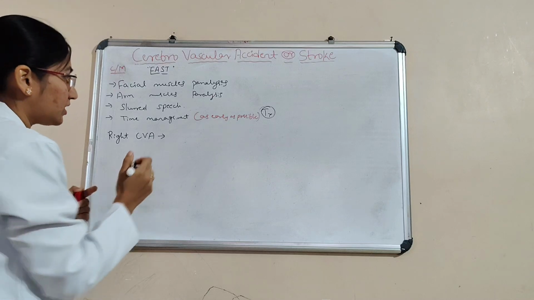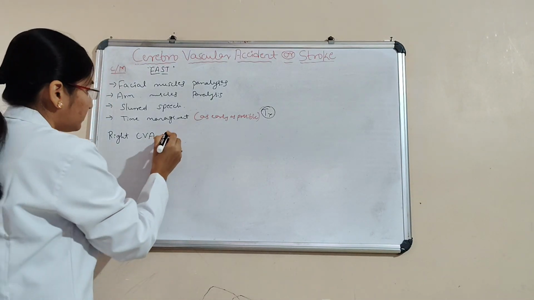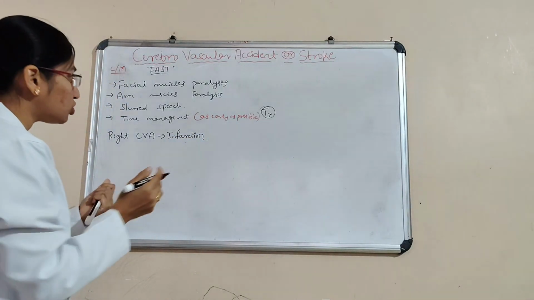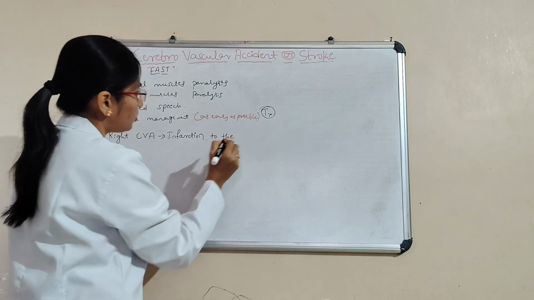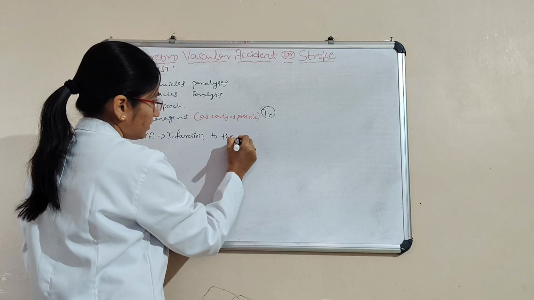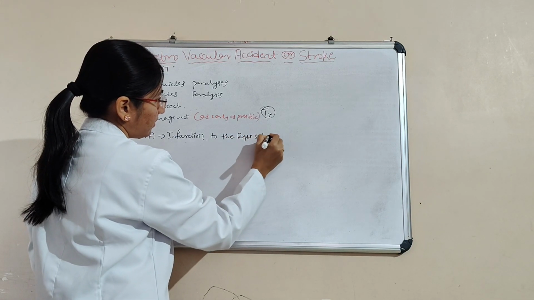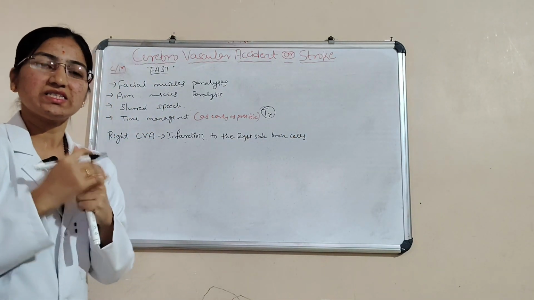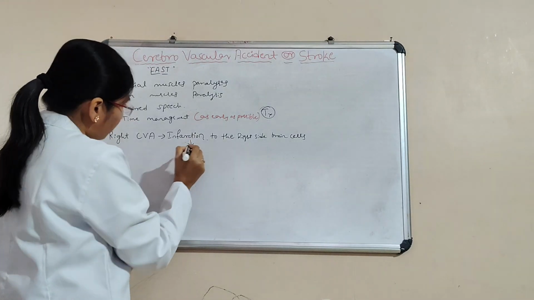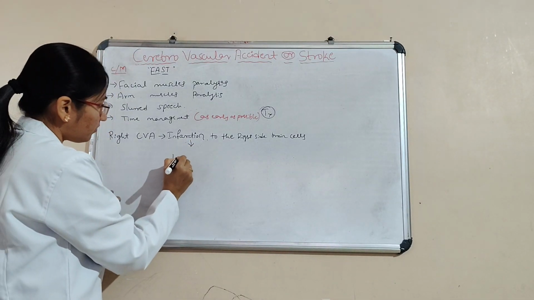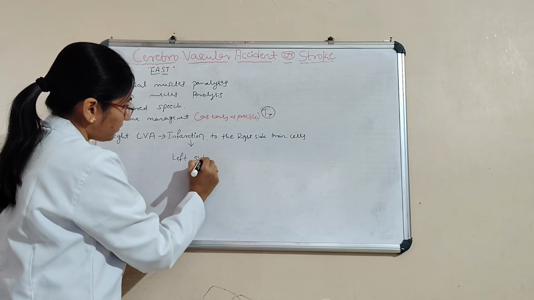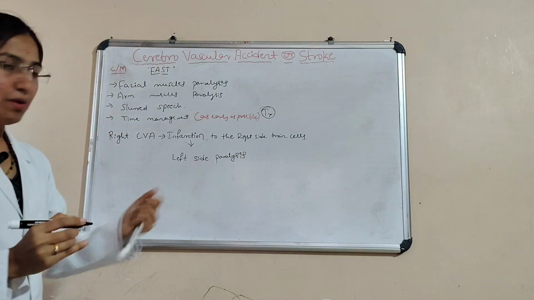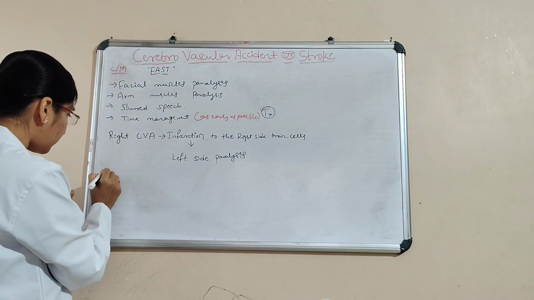There will be infarction to the right side brain cells, which is always going to cause left side body paralysis. Left side paralysis.